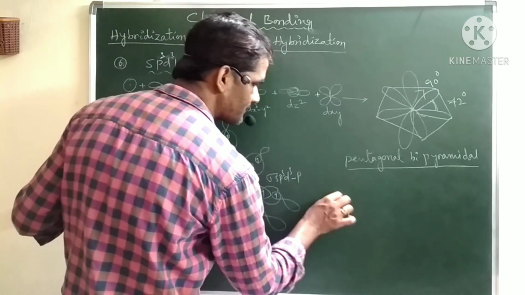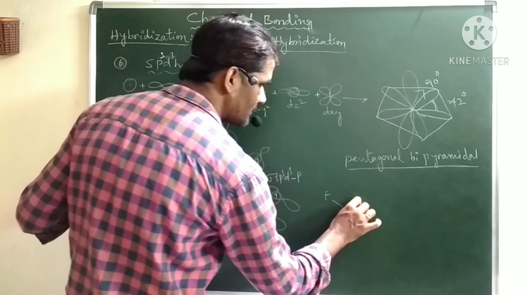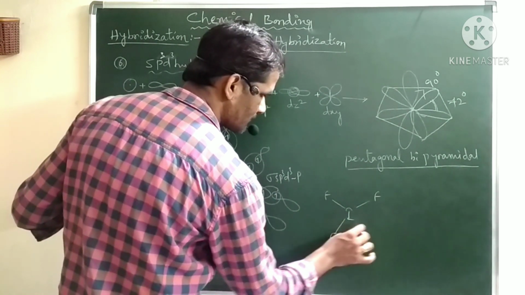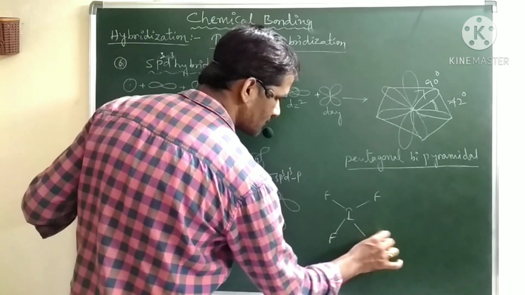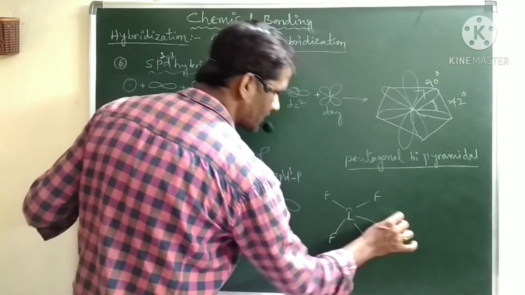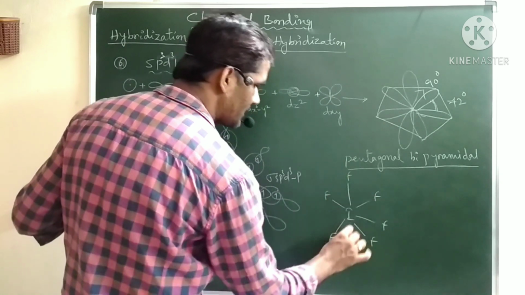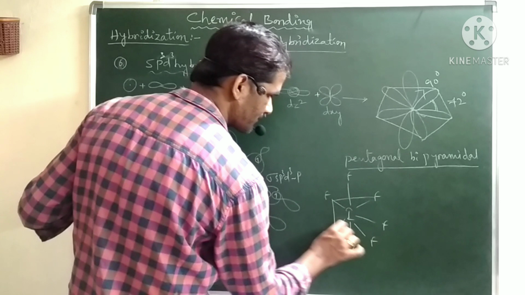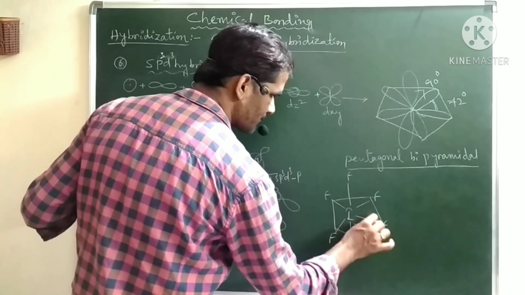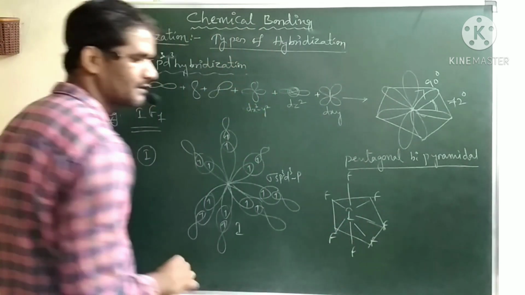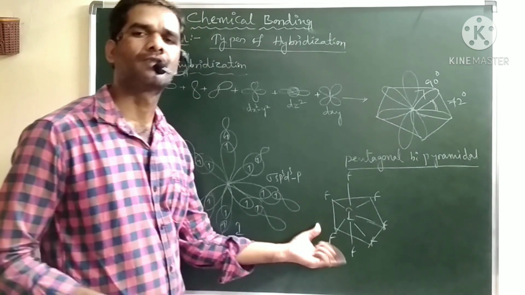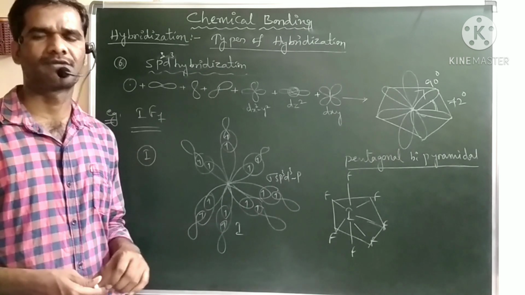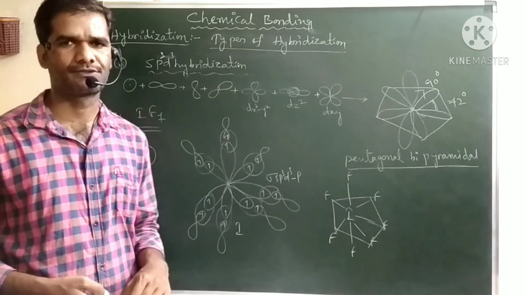So you will get the geometry like this. Iodine is the central atom, with fluorine, fluorine, fluorine, fluorine, and a fluorine on the plane, and one fluorine above the plane and one below the plane. And this is pentagonal bipyramidal geometry. So these are the various types of hybridization involved in the topic of hybridization.